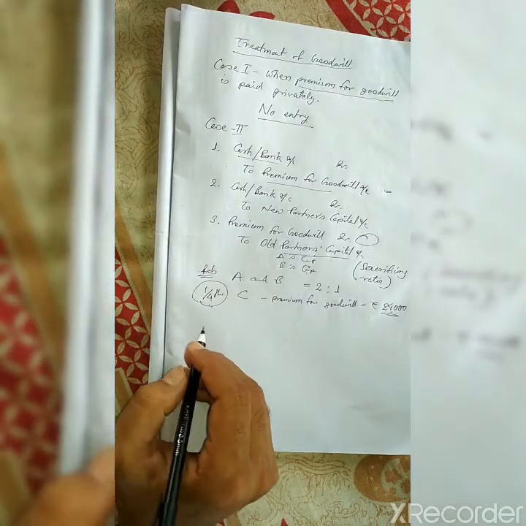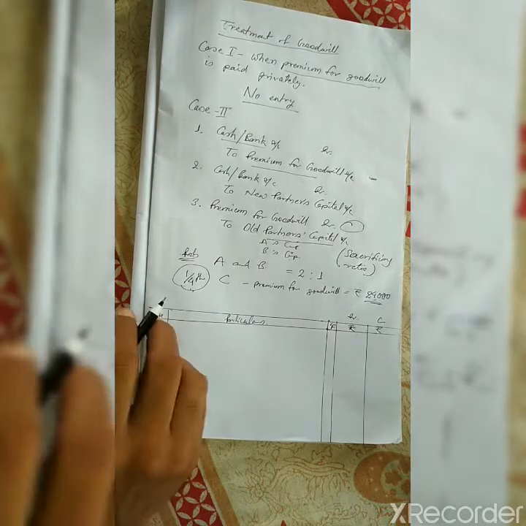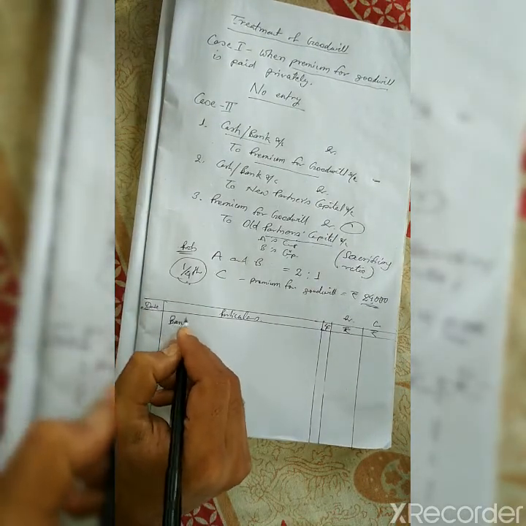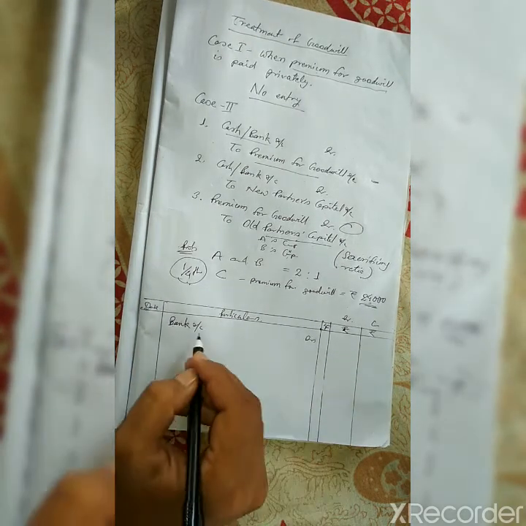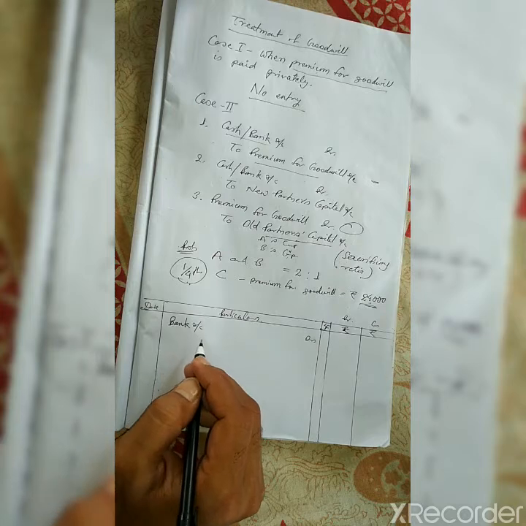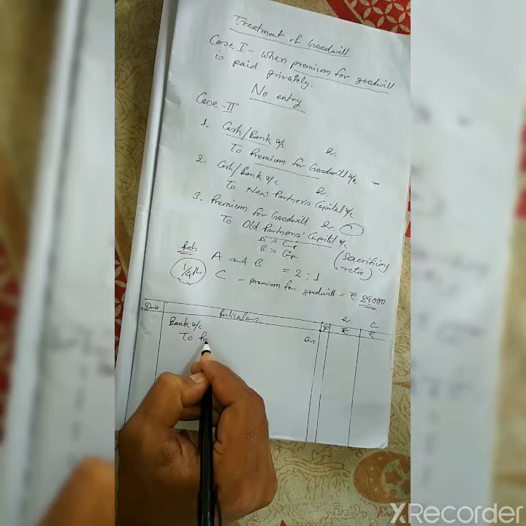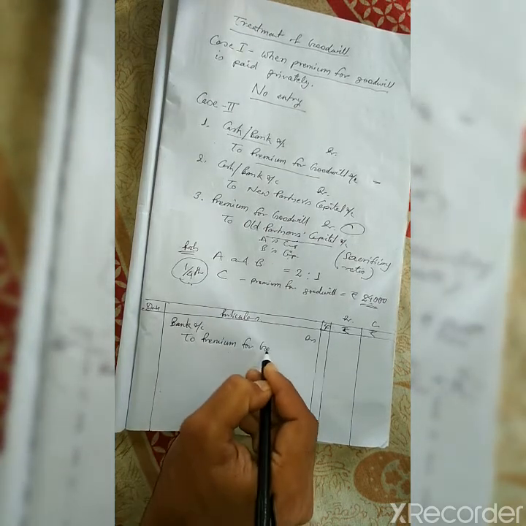So what will be the entry? Here the journal entries will be, first, about capital no information is given. So we will start with premium for goodwill. Suppose he brings the amount in bank, so bank account debit to premium for goodwill.